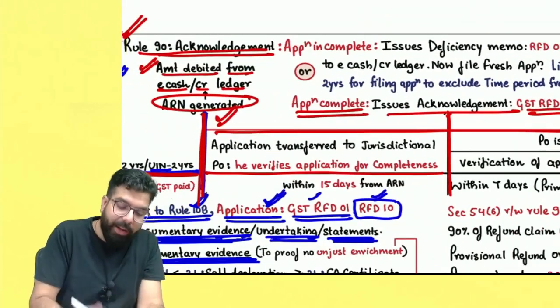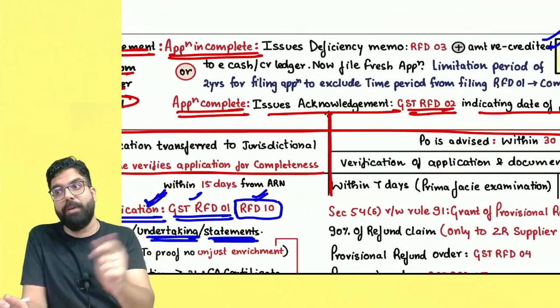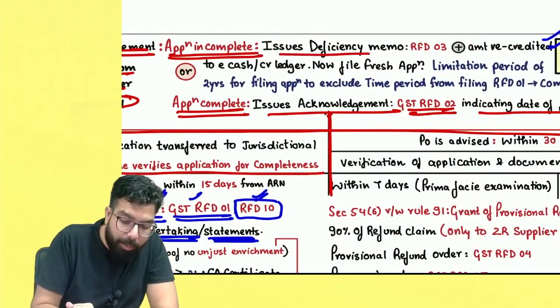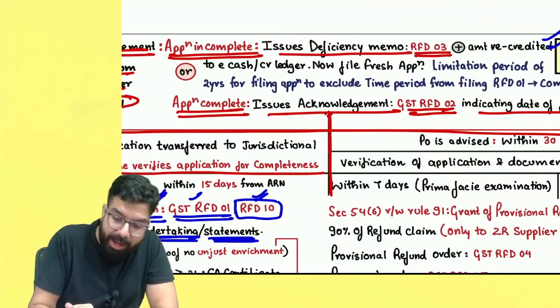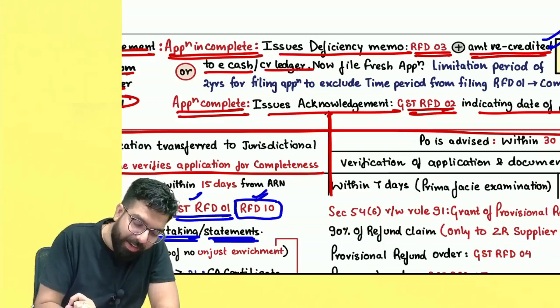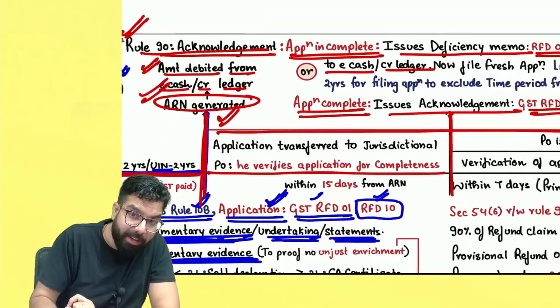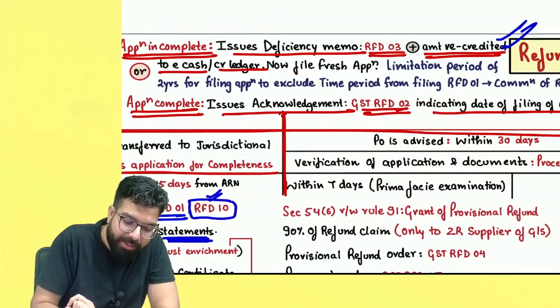Sir, supposing the application is incomplete, then what will happen? If the application is incomplete, he will issue you a deficiency memo in GST RFD03 and the amount will be recredited to your e-cash ledger or e-credit ledger, whichever was debited, that amount will be recredited. Sir, now I have to file a fresh application.